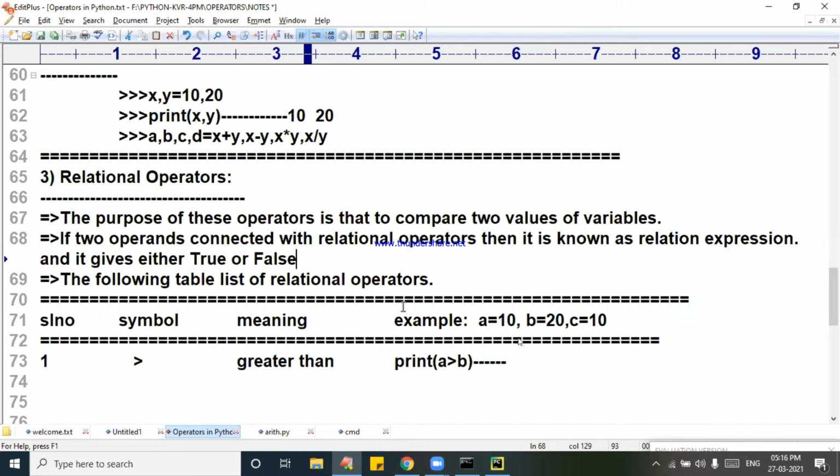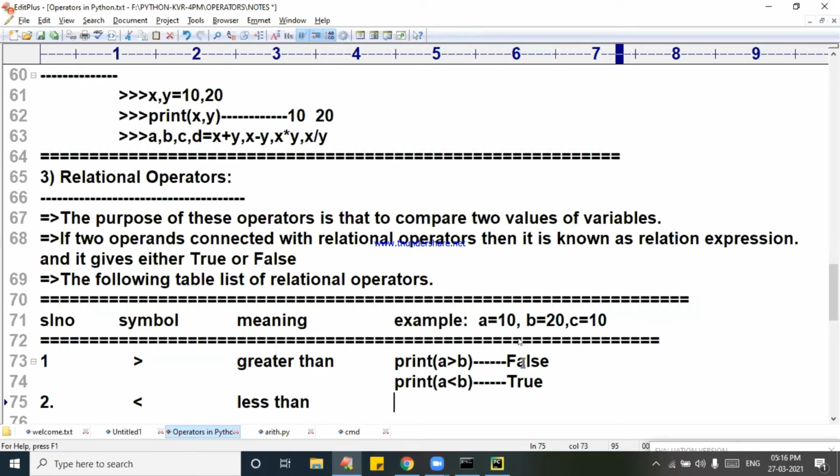Right? A greater than B is going to be 10 greater than 20. What is the result? False. One more I will write. This is all simple for you. Nothing is difficult. A less than B, which is going to be what? True. Next symbol. The second symbol I am going to take. What is the second symbol? Less than. I am talking about less than. I am writing that less than is an operator.